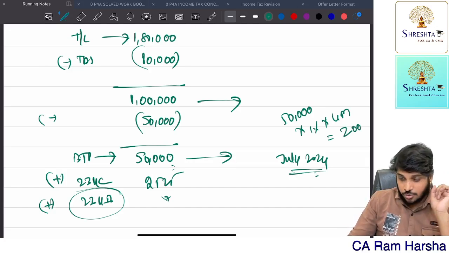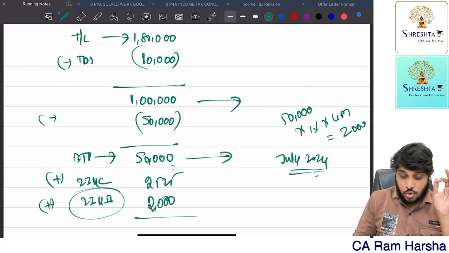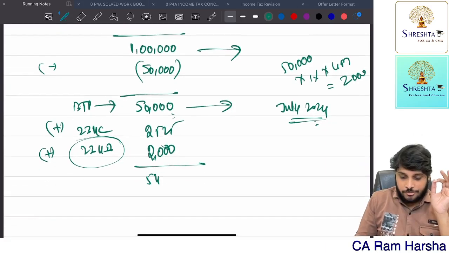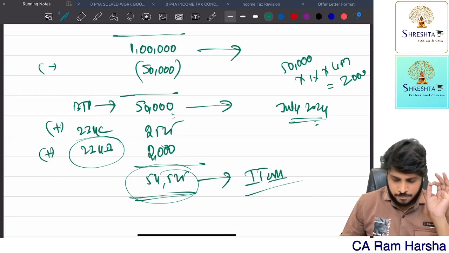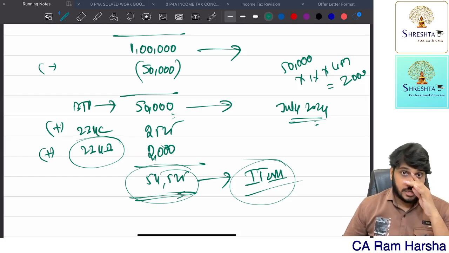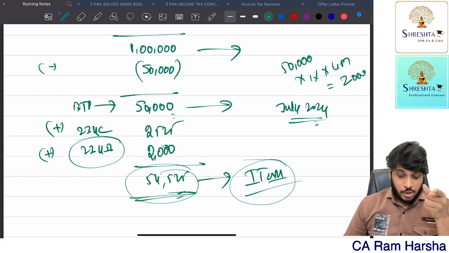So which means 2,000 rupees. 2,000 rupees 234B. Total amount 54,525. Now you pay this amount to the income tax department on the income tax website. Pay challan 54,525 exactly.